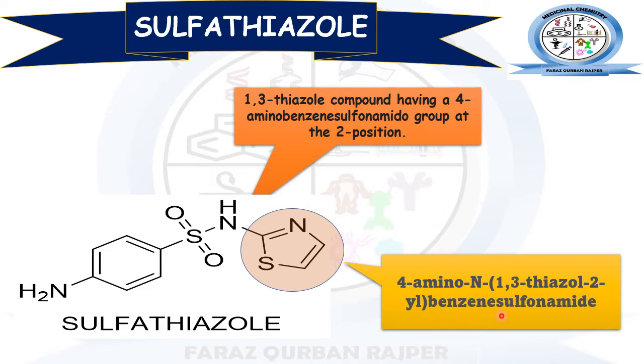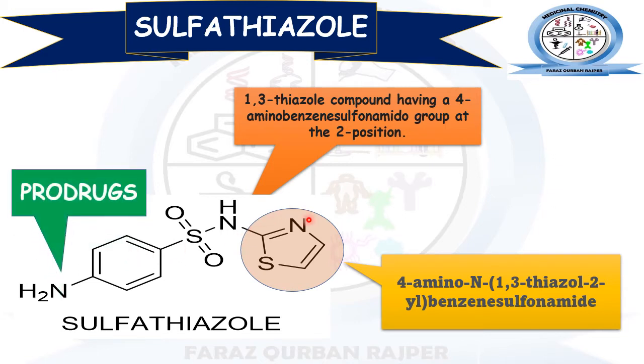N1,3-thiazole 2-allyl benzene sulfonamide is the IUPAC name for the sulfathiazole. So in sulfathiazole, the heterocyclic ring, that is the 1,3-thiazole, is being substituted at the second position of this heterocyclic. You may observe that this is the first and this is the second position that is being substituted with the sulfanilamide.